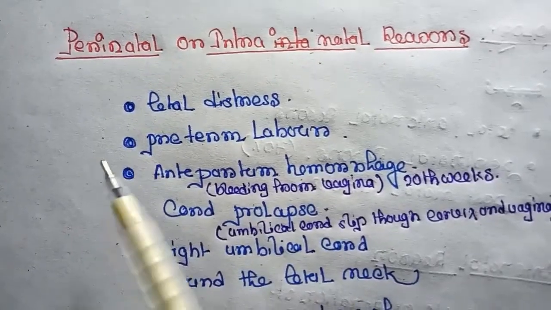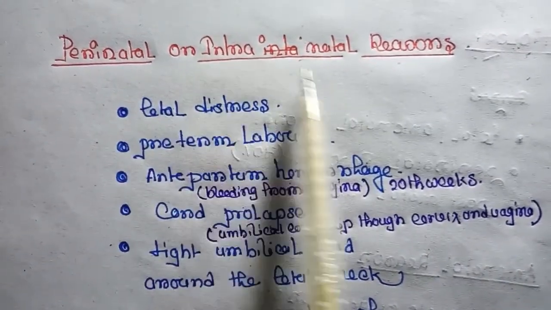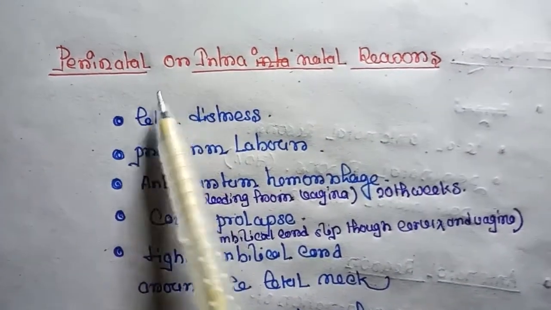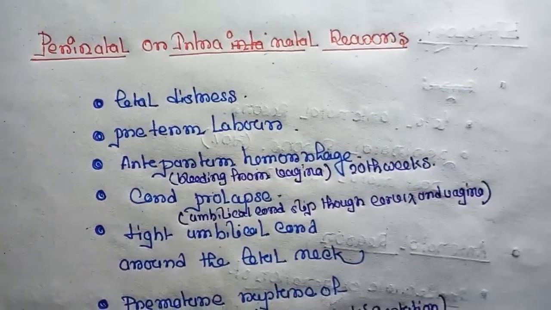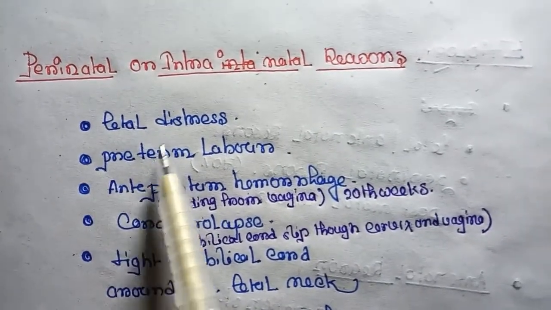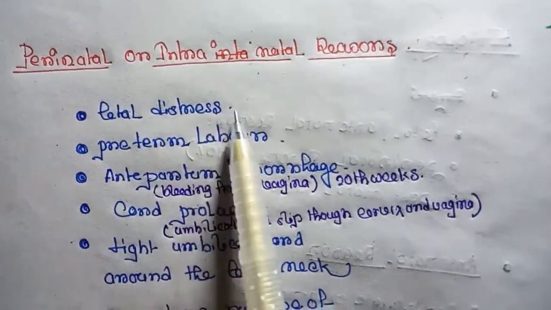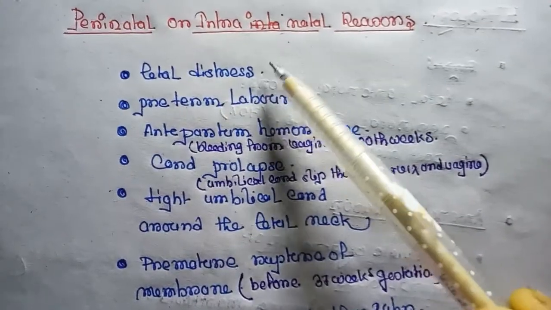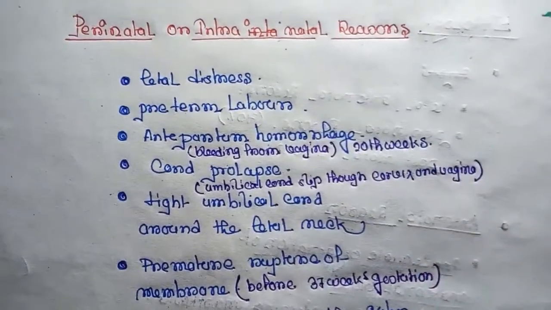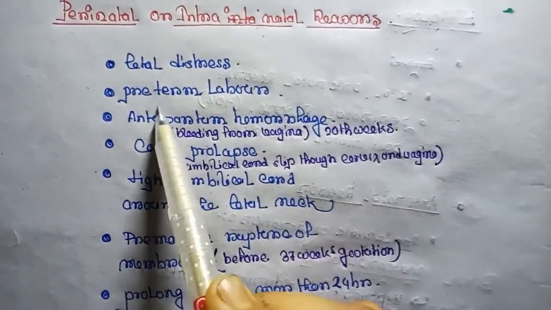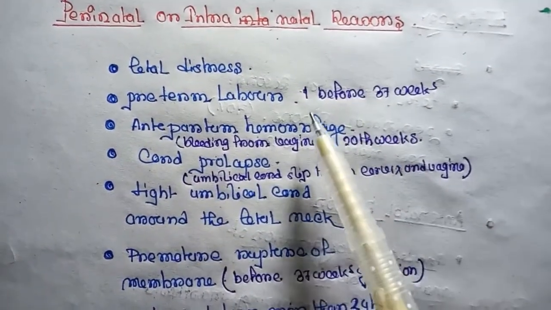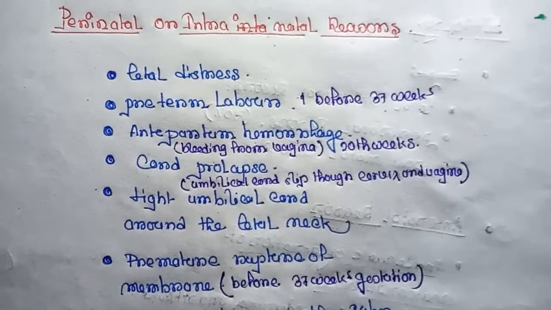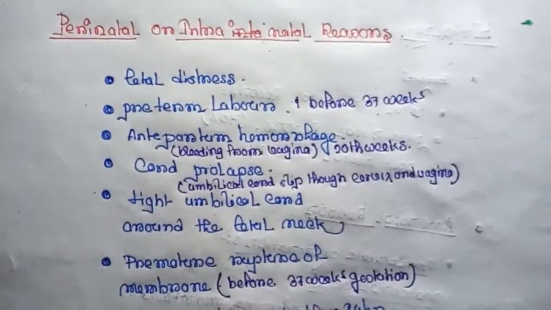Now we talk about perinatal or intranatal reasons. Perinatal or intranatal means during the birth. So the reasons are fetal distress. It occurs when the fetus is not receiving enough oxygen. Second is preterm labor. If the baby is born early, birth asphyxia can also occur.